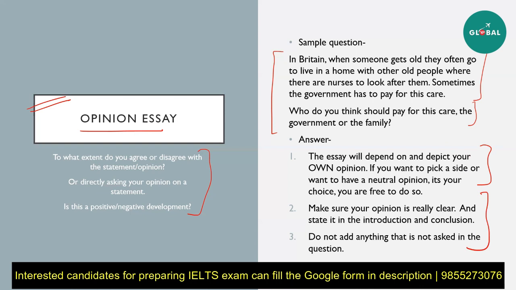If you're going for 100% that only government should pay it, then you should write 2 body paragraphs, and in that you have to add 1 point and explain clearly why they should, and maybe give an example from your own experience. Do not add on 6 or 7 points and not even explain them. That is not how you will ever in any case frame an IELTS essay. You only need 4 to 5 points in a whole essay for any type of essay. What you need is good explanation and good examples to concretize that point.